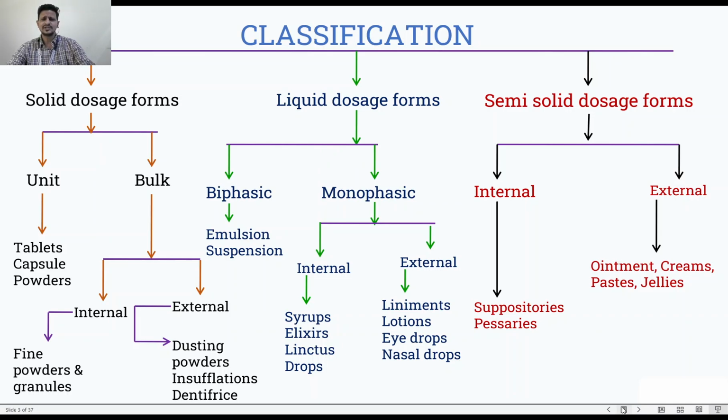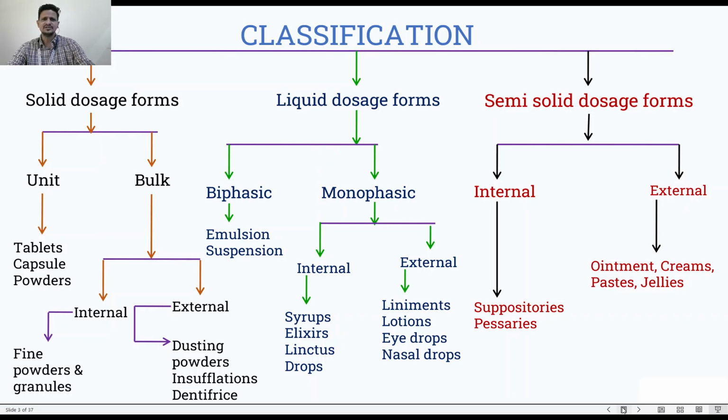Since solid, liquid and semi-solid are the basics of dosage forms, and we are very new to this topic, I am now only discussing these three dosage forms. The gaseous dosage form, mostly the aerosols, will be discussed in later classes. So let us start with solid dosage form. What is a solid dosage form? A solid dosage form is a type of dosage form which is solid in nature, for example, tablet, capsule, or the powder that we apply.